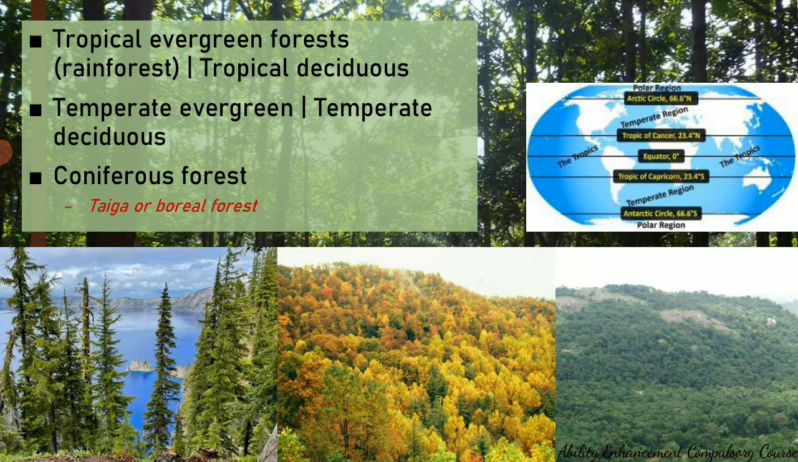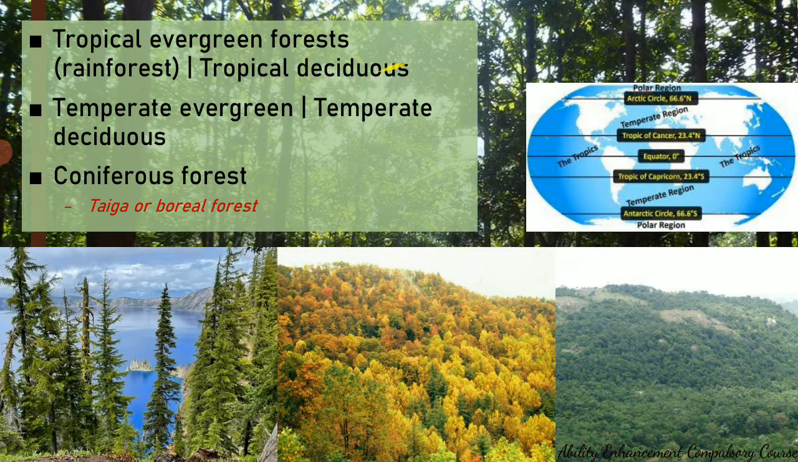There are different types of forest ecosystems. I have only listed out a few over here, and for your benefit, I have put the zonations over here. So we have tropical evergreen forest. Tropical evergreen forest is also called a rain forest because it receives rain throughout the year, or most of the time in the year.